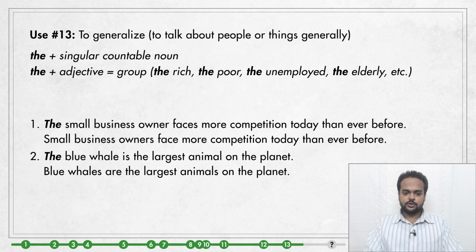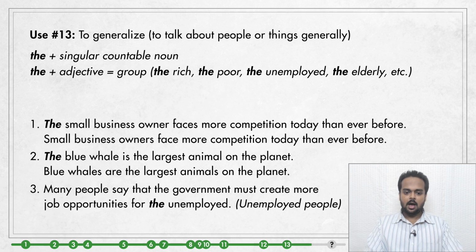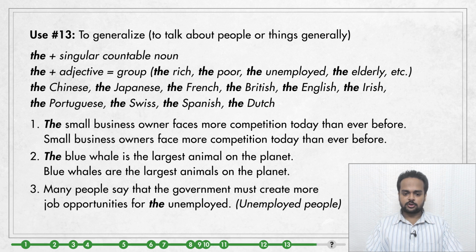It's also very common to use the plus an adjective to refer to a group. We do this commonly in these expressions: the rich, the poor, the unemployed, the elderly, etc. The meaning is rich people, poor people, unemployed people, elderly people, and so on. Here's an example sentence. Many people say that the government must create more job opportunities for the unemployed, meaning for unemployed people. We also use the same form to refer to certain nationalities that you see on the screen.